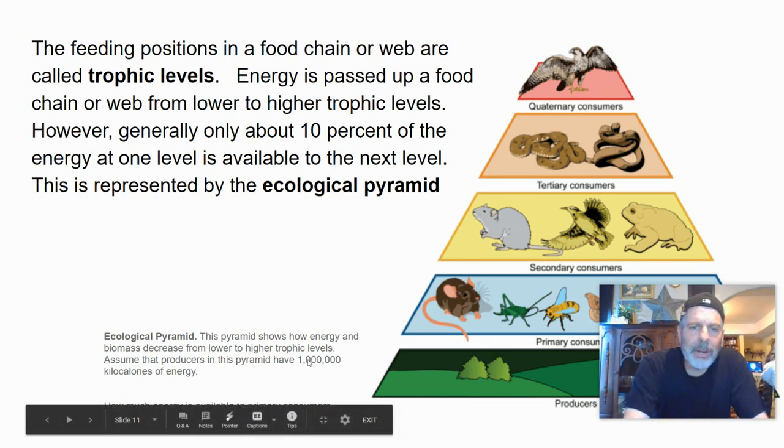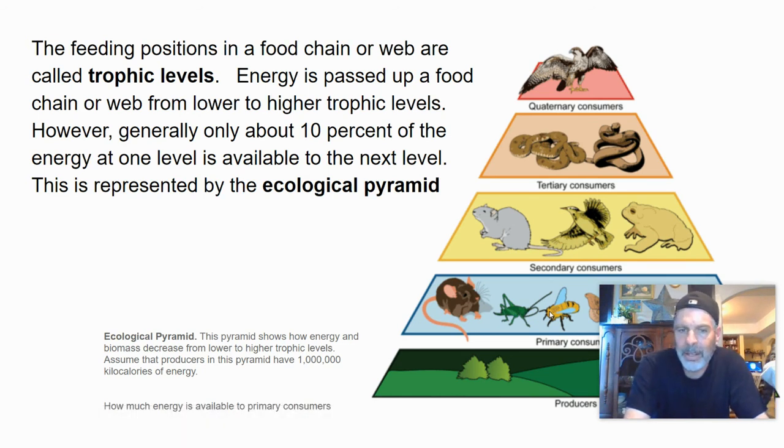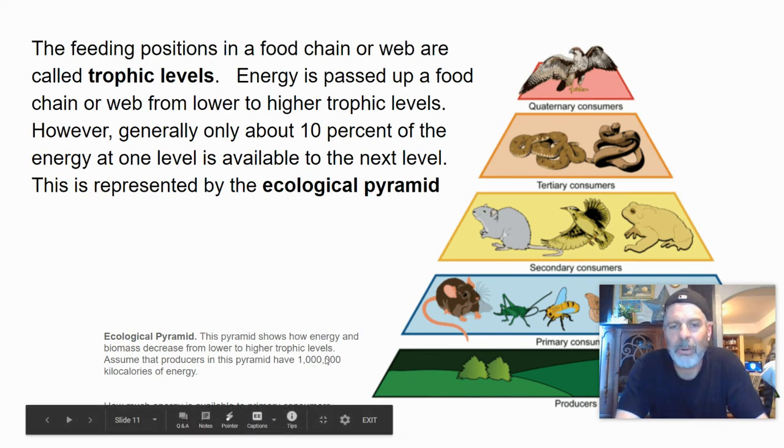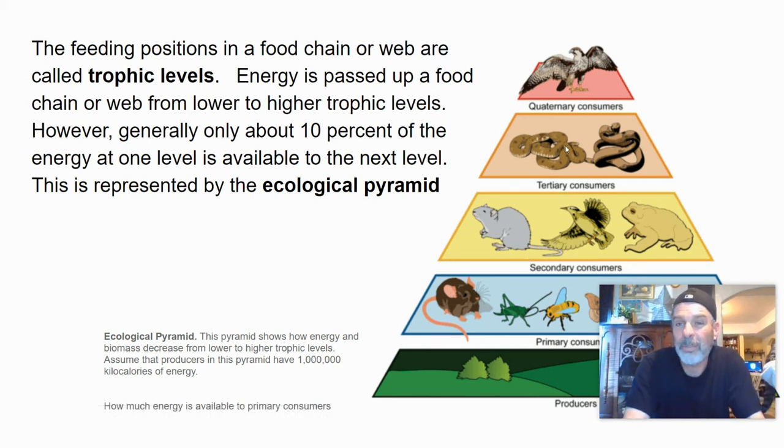The ecological pyramid means if we start off with 1 million kilocalories of energy down here, I would only have 100,000 kilocalories of energy at that primary consumer level. And then 10,000 kilocalories at the next level. What I need to do is just keep removing zeros from here. So how much energy would be available for the tertiary consumers? 1,000 kilocalories. And then finally, only 100 kilocalories.